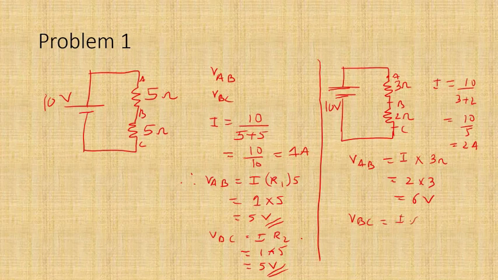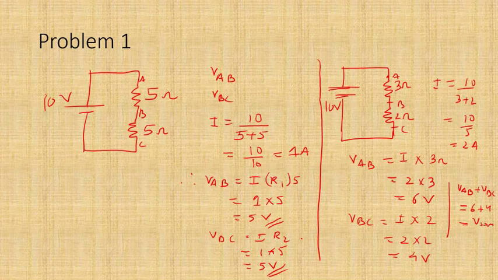Please note that VAB plus VBC is 6 plus 4. You get back the source voltage, right? 10 volts. Similarly here, you'll get back 5 volts plus 5 volts. So this is 10 volts, which is the source, the DC source that we've applied here, right?